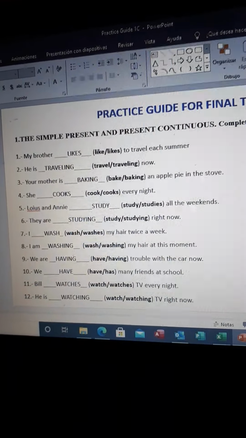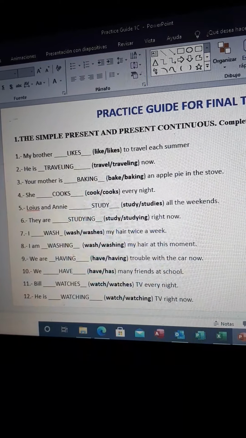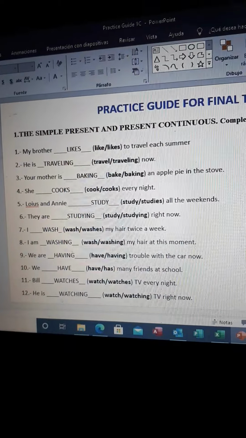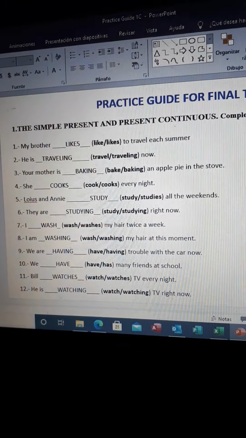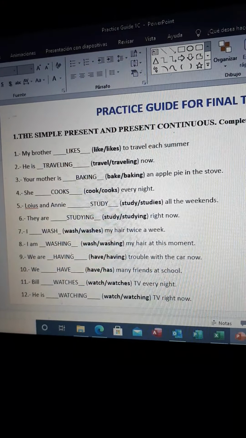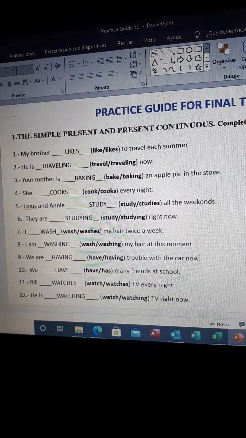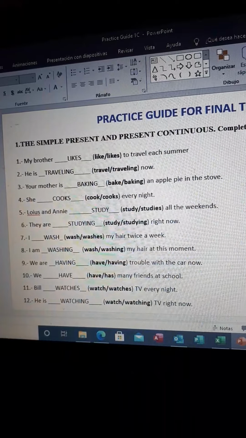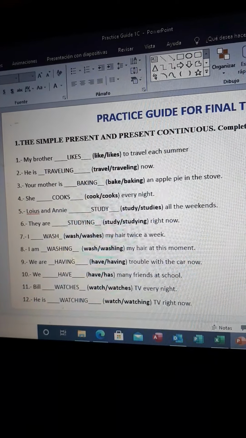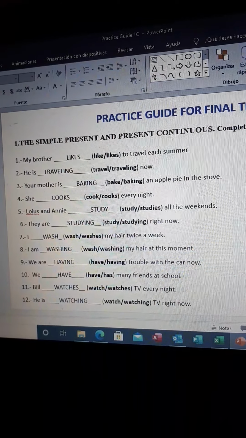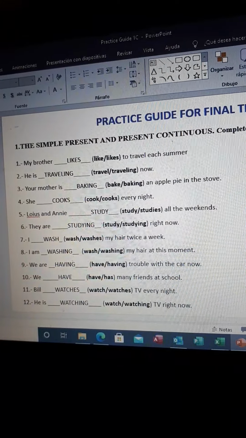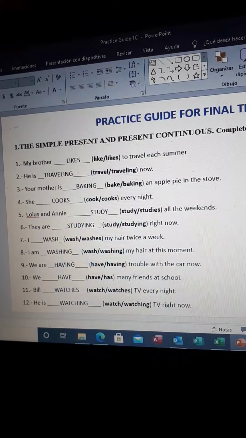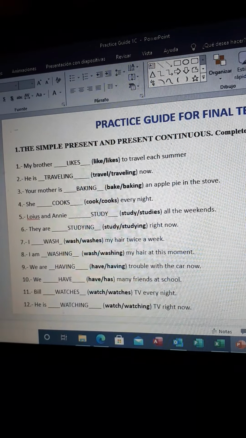Okay, so Enrique is, Ricardo is, Hector is. Okay, Eileen is, Alejandra is. Okay, but if we are talking about we, you, and them, and they, also I and you, you're going to leave the action by itself. So you're not going to put any s. Okay, that's why we have here some examples.